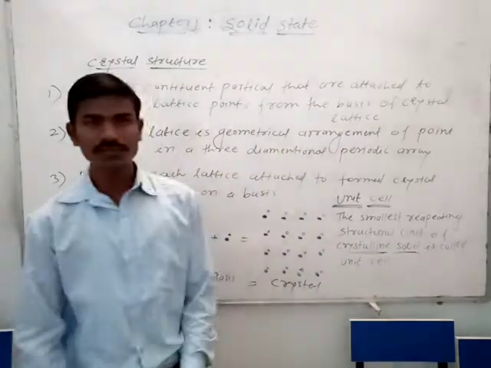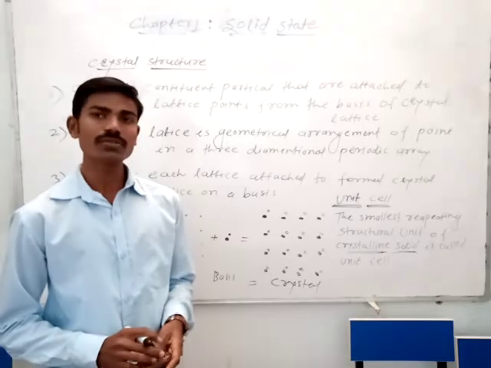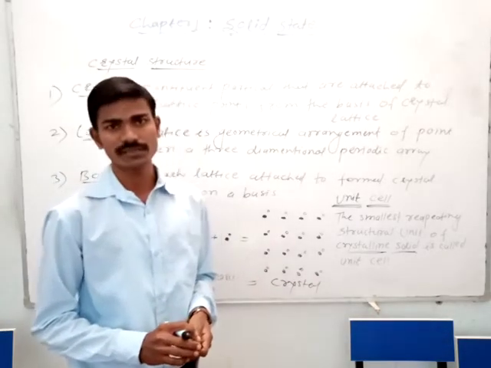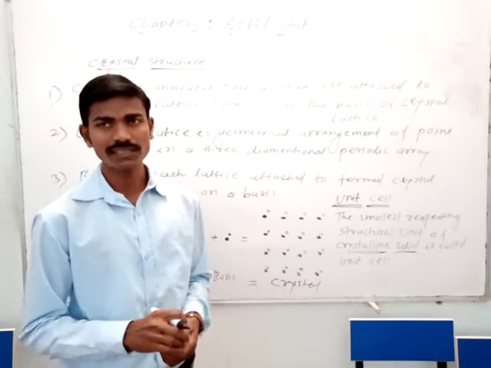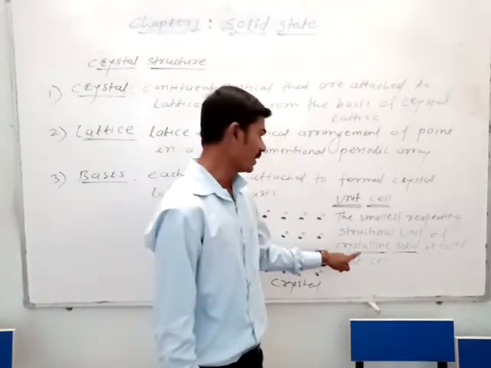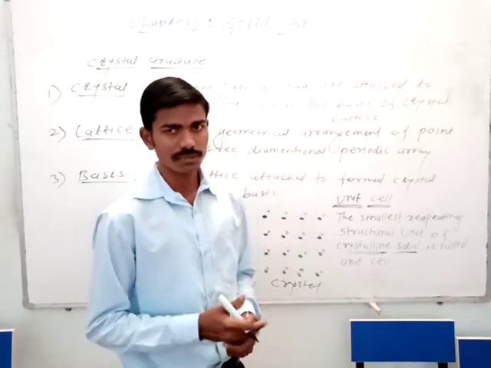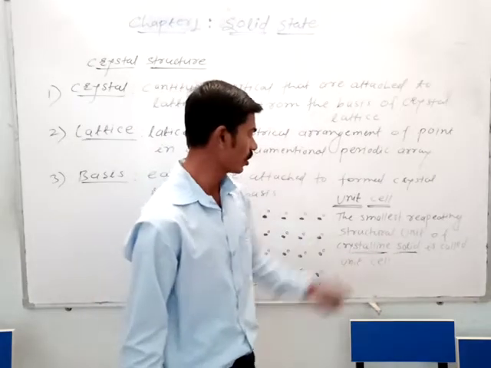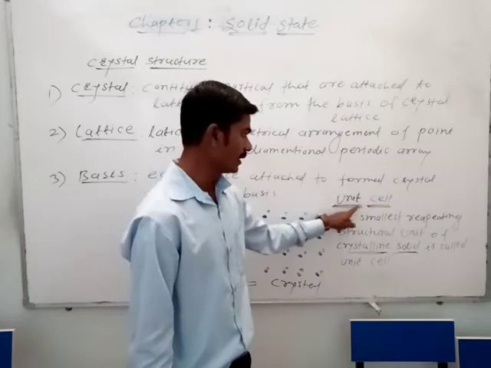In the previous video, we discussed the crystalline solid. Crystalline solids have regular repeating arrangements of patterns of particles. Wherever there is a regular repeating pattern, we called it a crystalline solid. The term used for this in this topic is the unit cell.